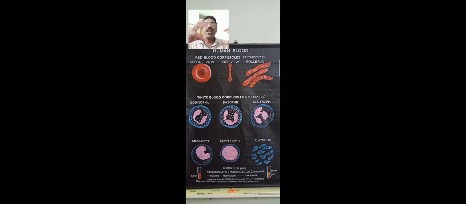Let us come to the next one, that is white blood cells. You can see different types of white blood cells here. Just understand the structure itself. You can see what is the function of white blood cells. White blood cells fight against germs.